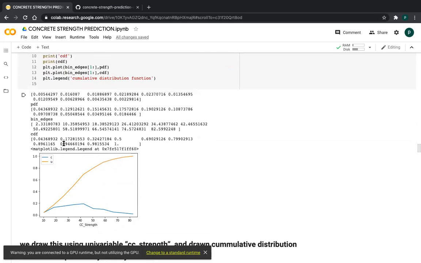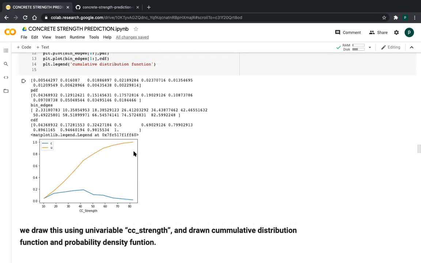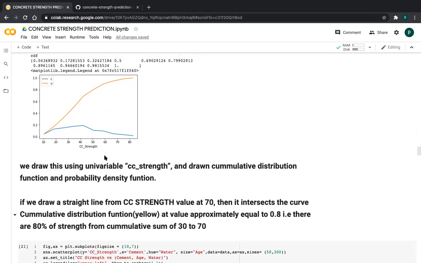So there will not be much difference, friends, only a small difference between PDF and CDF. For understanding purposes only, I take these two. So if you draw a line from 70 to this one, they will intersect, friends. So what it says is, if you draw a line from the concrete strength value at 70, it intersects the curve at 0.9 maybe, value approximately 0.8. So there are a total of 80% of the observations, from 30 to 70 observations, friends. So this is the observation.